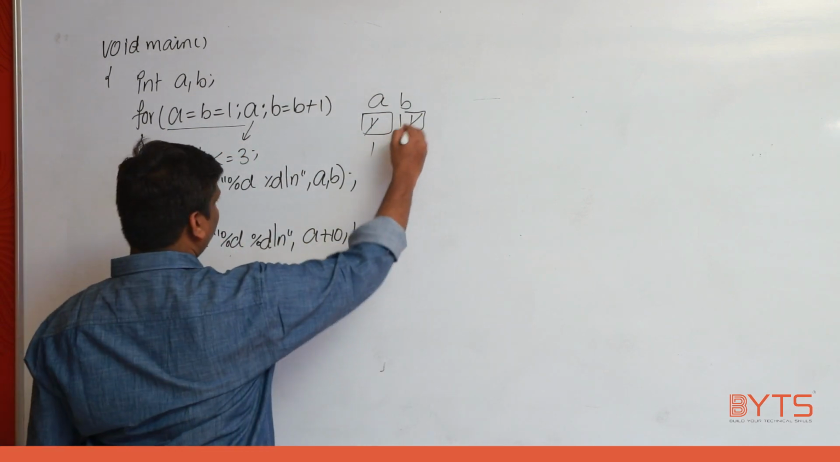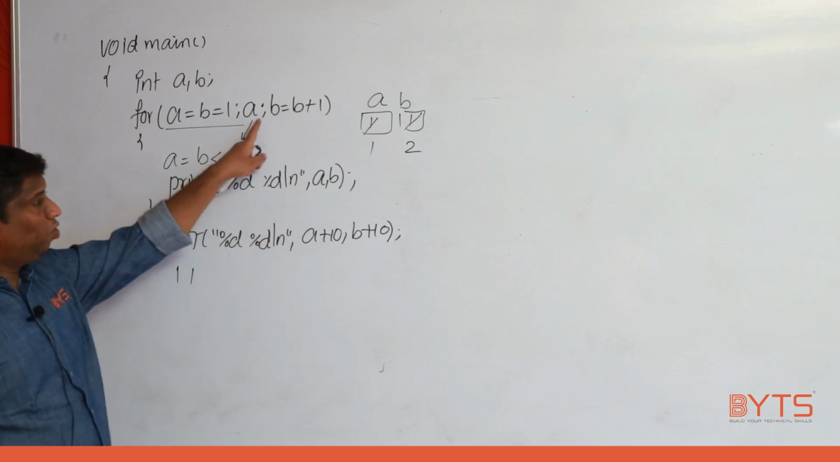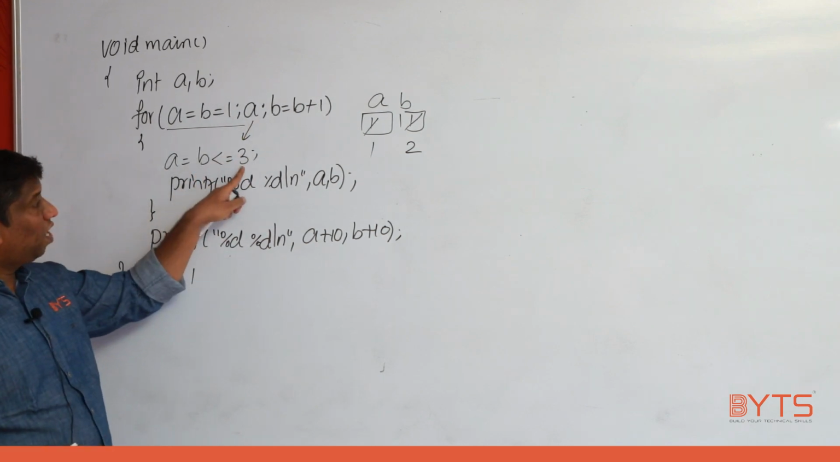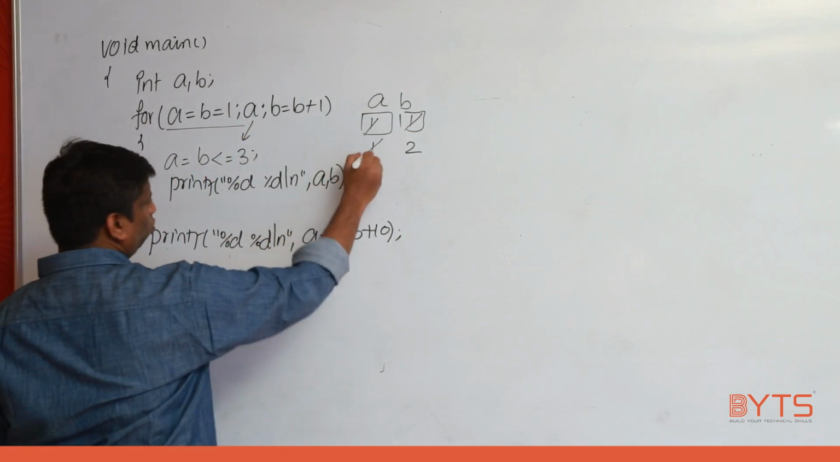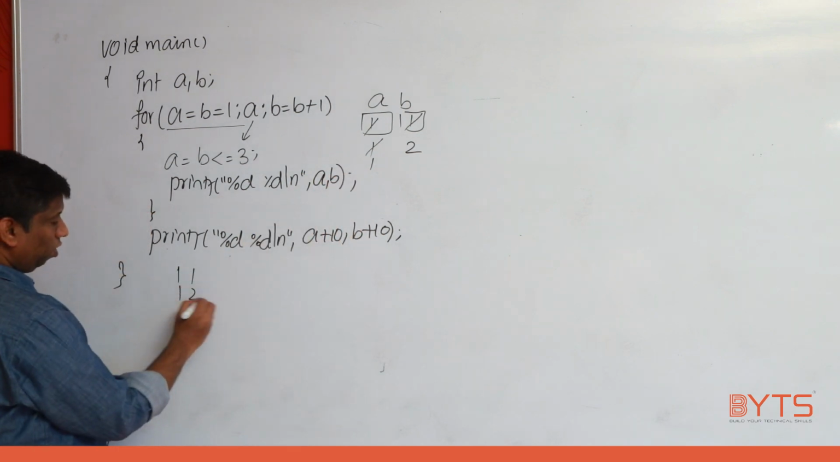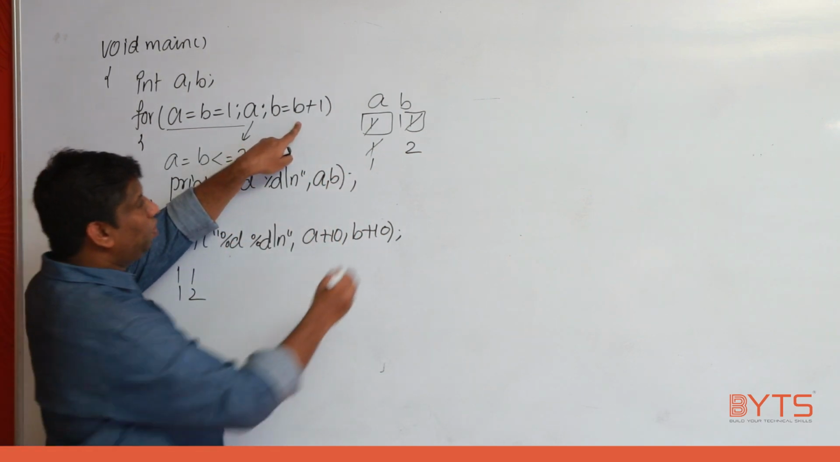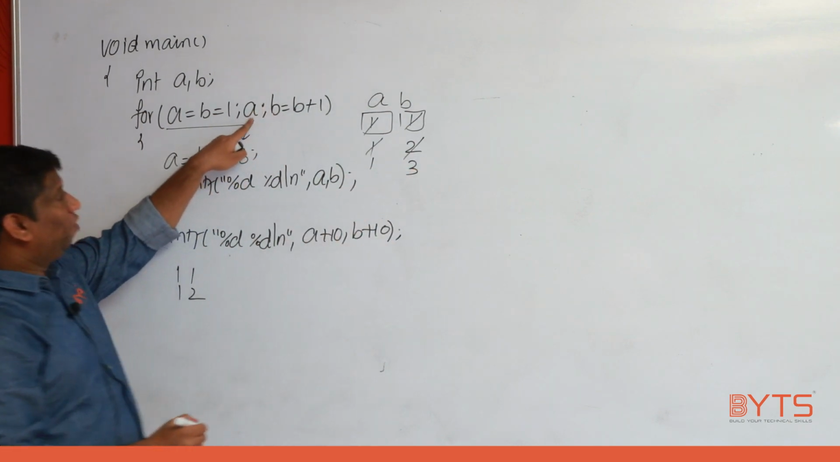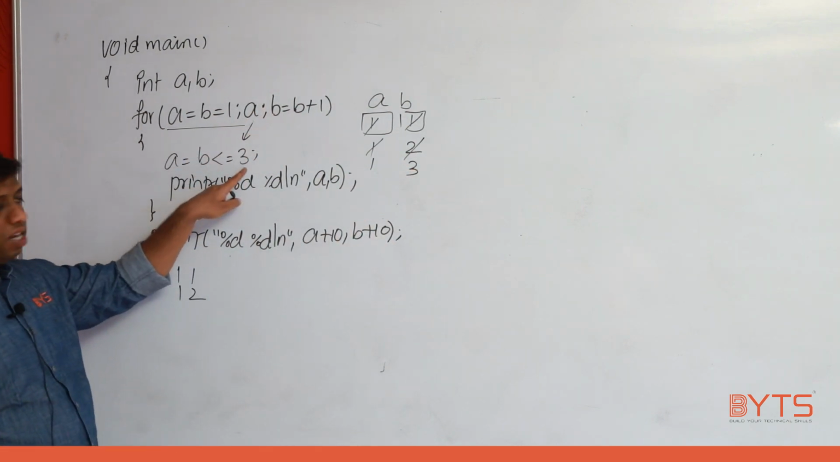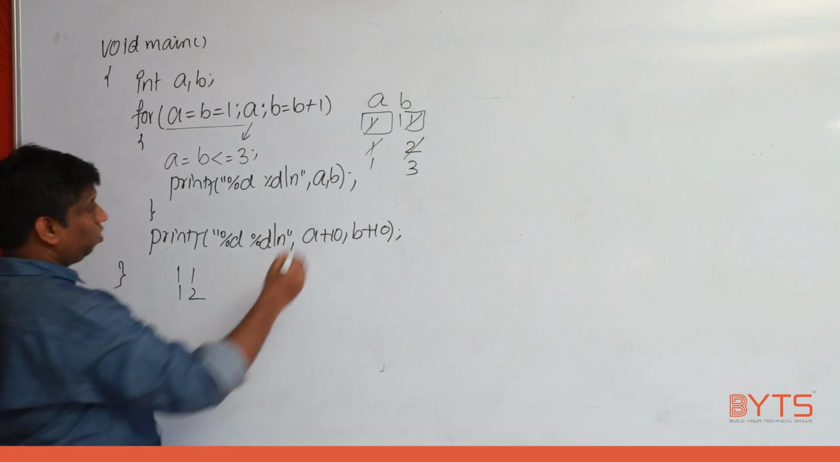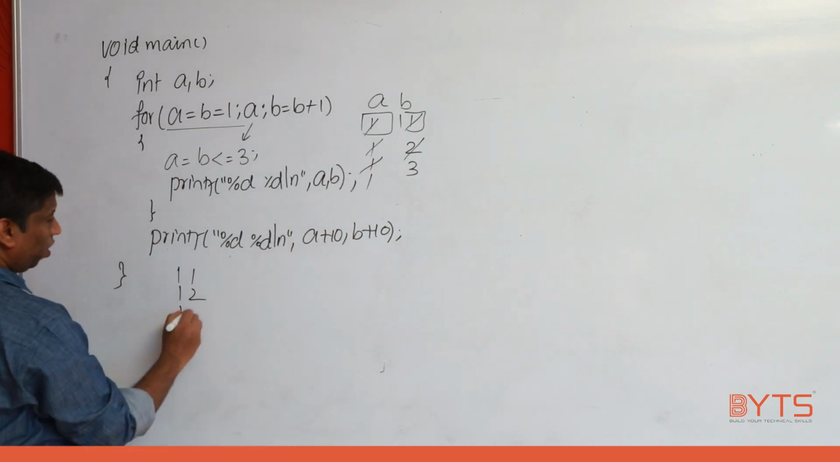B is equal to B plus 1, B value will be 2. A value is still 1, come inside. 2 less than or equal to 3, true. A value 1, print what? 1, 2. End of the loop, come here. B is equal to B plus 1, B value is 3. A value is 1, come here. 3 less than or equal to 3, true. True means A value is how much? 1. Next what? Print 1, 3.